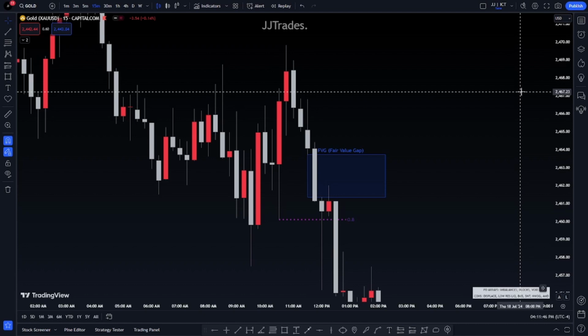That's why I don't use inversion fair value gaps much, because they form all the time and they can easily get violated. That's why you have to use other confluences with inversion fair value gaps or stuff that forms a lot to have a good model or a good entry model. If you guys know about Doggy D's official on Instagram, he uses inversion fair value gaps, but he also uses other confluences to confirm that inversion is going to work out well. Same thing with change of state of delivery, okay?